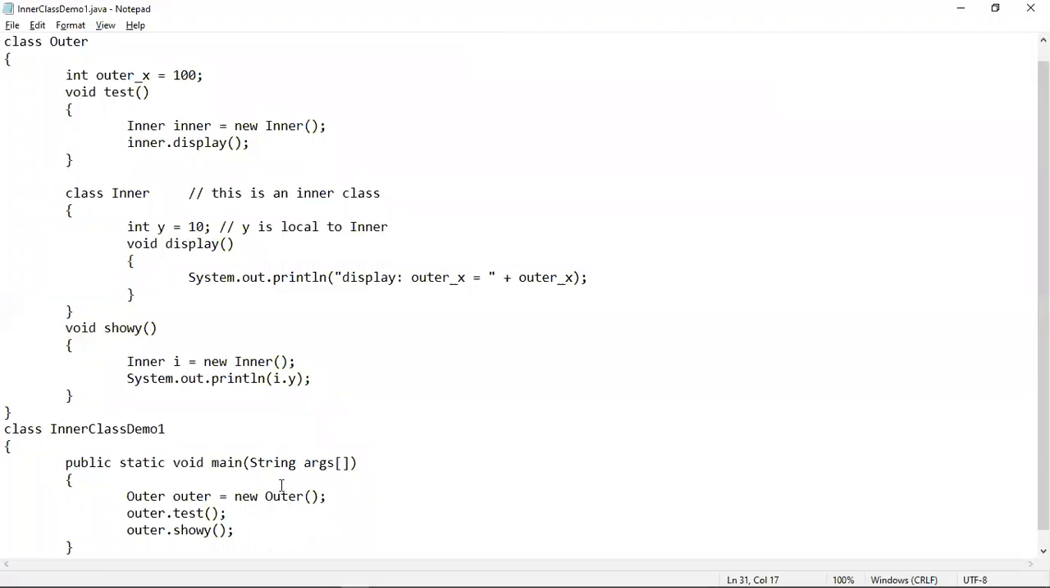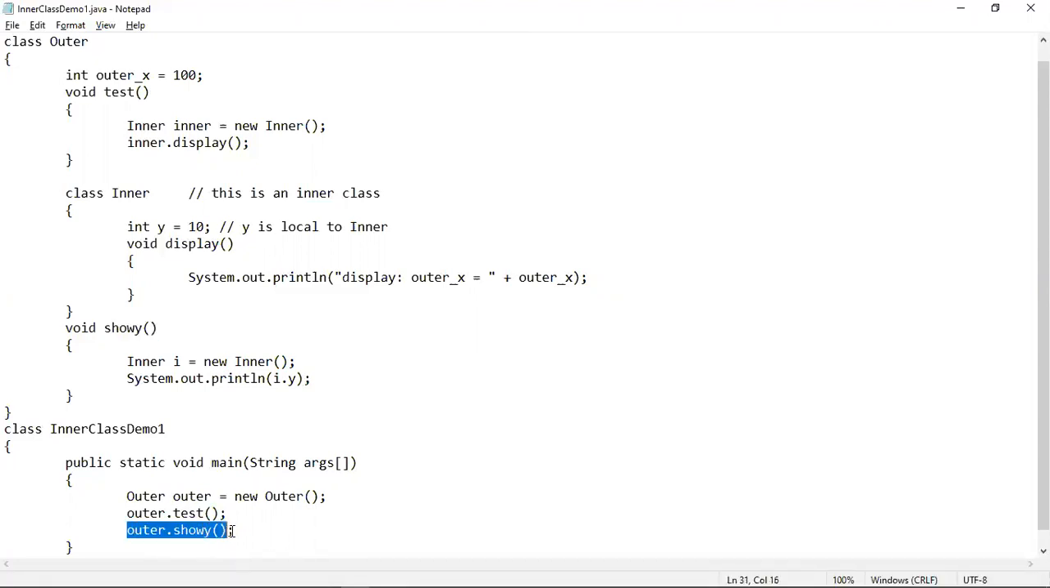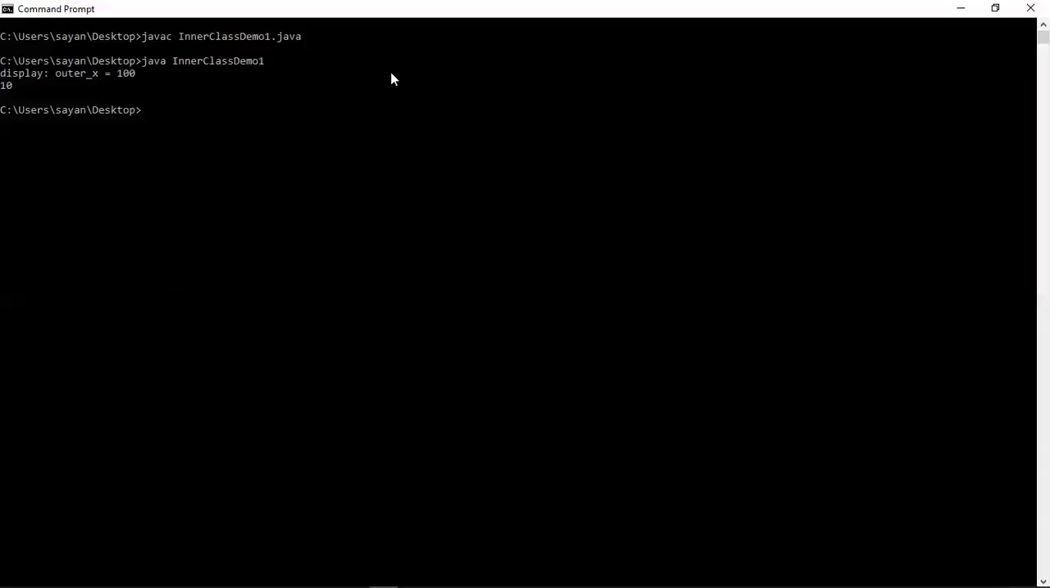And in order to print the value of this y variable, you have to call this show y method of this outer class using this outer class object like this. So this statement has to be included in order to call this show y method in order to print the value of the y variable. Now let's execute the program. So this is what the output looks like. This is the value of the variable outer x, and this is the value of the y variable that has been printed.